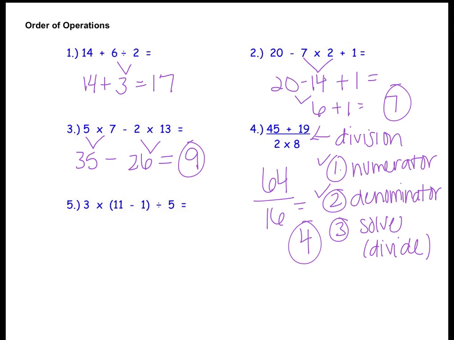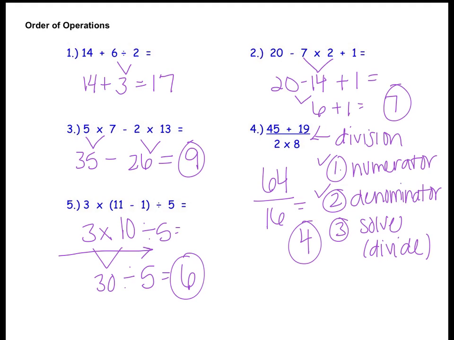Okay? Number 5. We have parentheses, so we begin there. 11 minus 1 is 10. Once I solve the whole problem in parentheses, there's no operations left. I can drop the parentheses if I want. So now I have 3 times 10 divided by 5. Okay, there's no exponents. There is multiplication and division, so we work left to right. 3 times 10 is 30. Now we have 30 divided by 5. That's our final operation. We get an answer of 6.